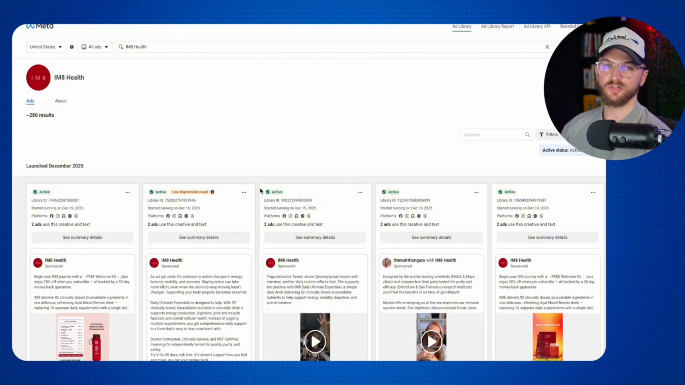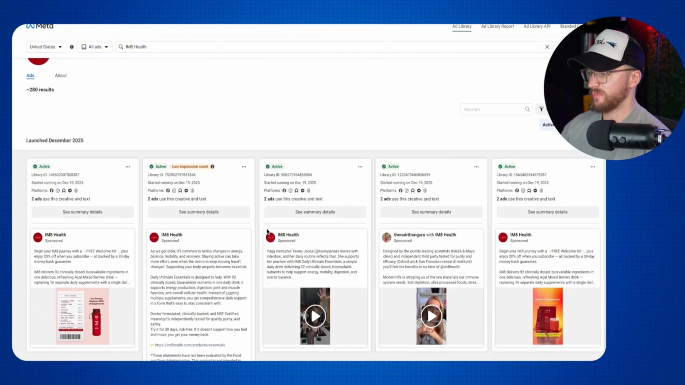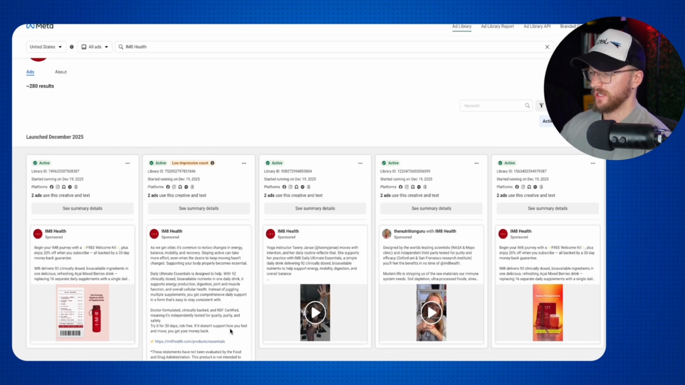All right, so I just looked up IM8, which is a popular supplement company that's been growing. They have David Beckham as kind of one of the founders there. And so they have a script right here. It's pretty long form, and this is kind of what we're looking for with ArcAds. This is usually a bit longer form. You can go up to 1,500 words total or characters.